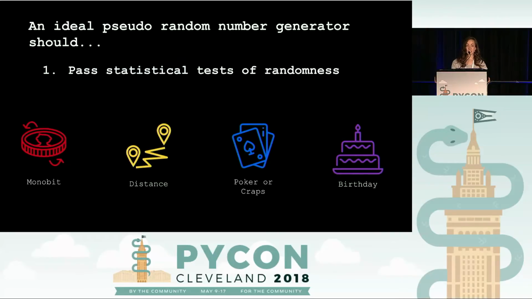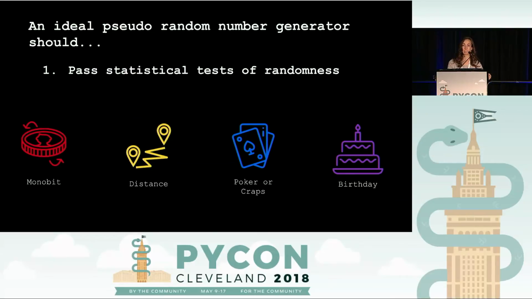The first one is that it should pass certain statistical tests of randomness. So I just took a sample of 4 here. There is a suite of tests called the Diehard suite, and it's commonly thought that if a number generator passes all of those tests, it's considered sufficient for most purposes. One of the more popular tests is known as the monobit test, and basically the output of the algorithm is mapped to either heads or tails, and then it's run a bunch of times, and we make sure that the output follows 50% heads, 50% tails, like we would expect.